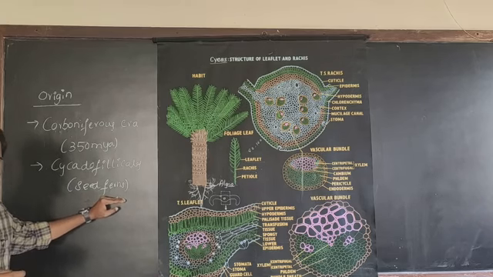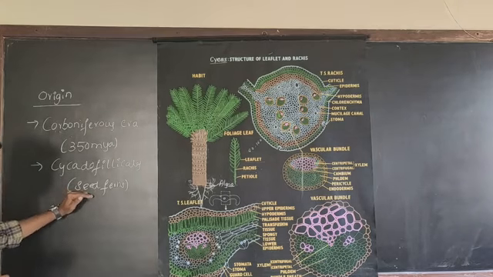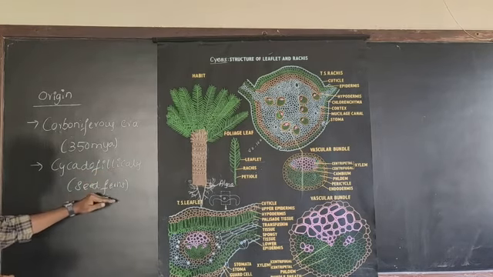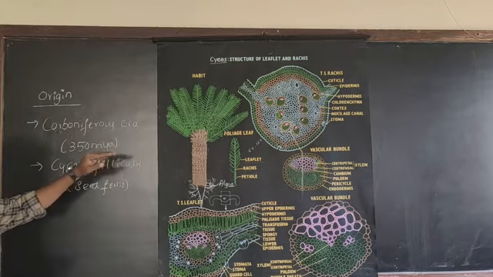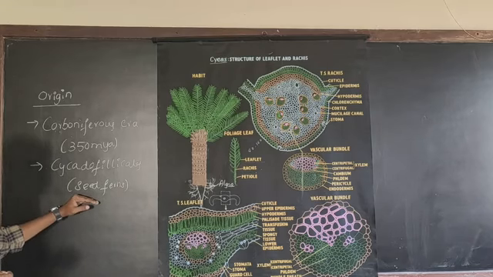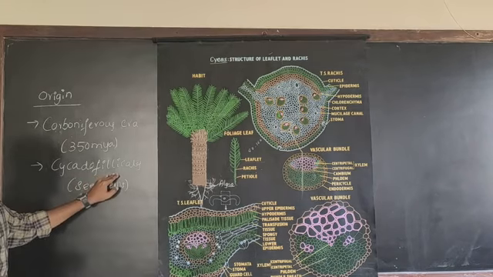The pteridophytes are commonly known as ferns, but they do not bear seeds. But these Cycadophilicales are said to be originated from pteridophytes, and the plants which belong to order Cycadales are said to be originated from this Cycadophilicales.